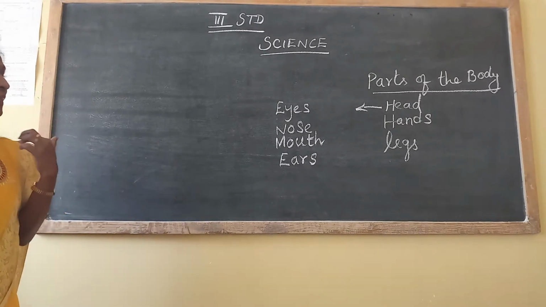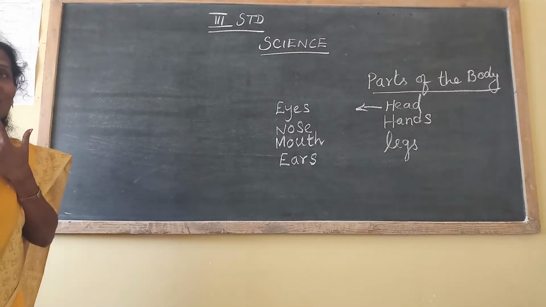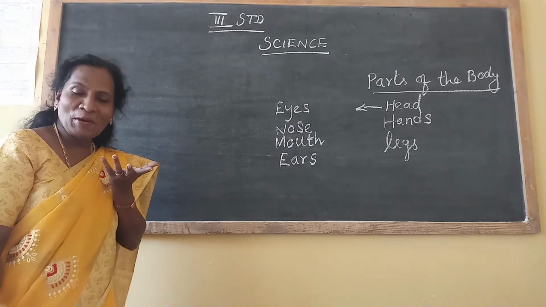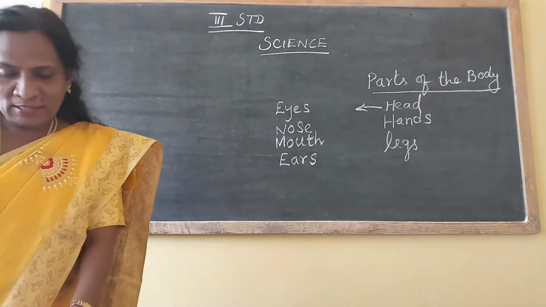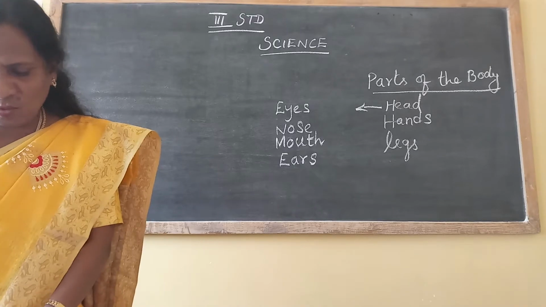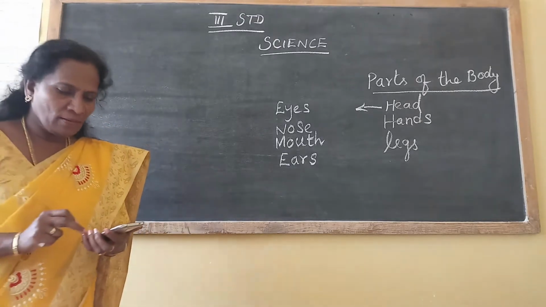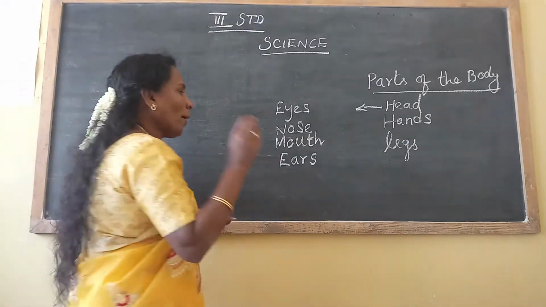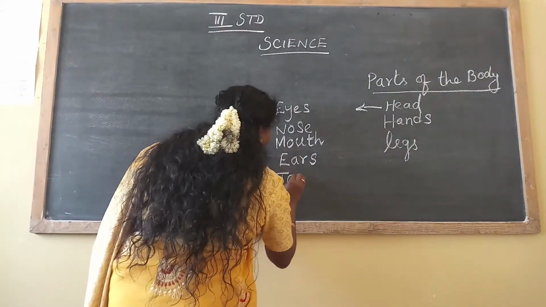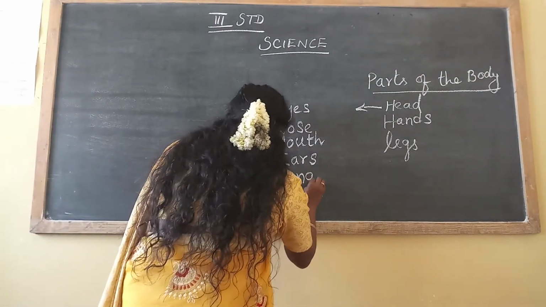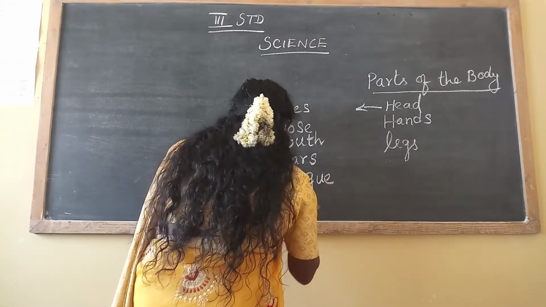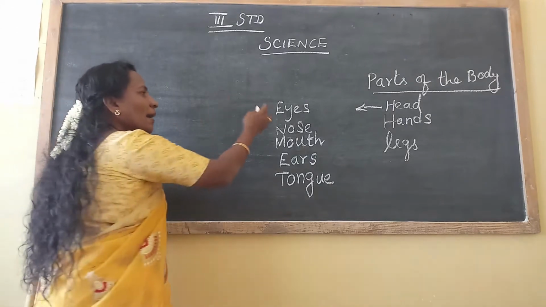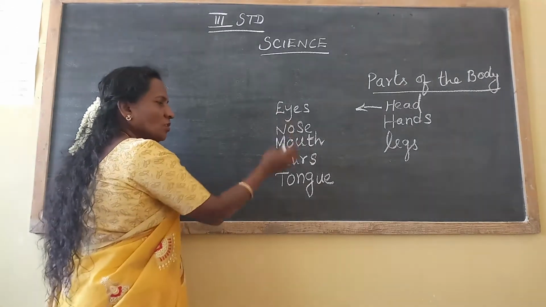Then what is the thing in a mouth? What are you having? Tongue. What's the spelling for tongue? Come on, tell me. I want it from you only. I don't want to write. T-O-N-G-U-E, tongue. In head you are having eyes, nose, mouth, ears, tongue.